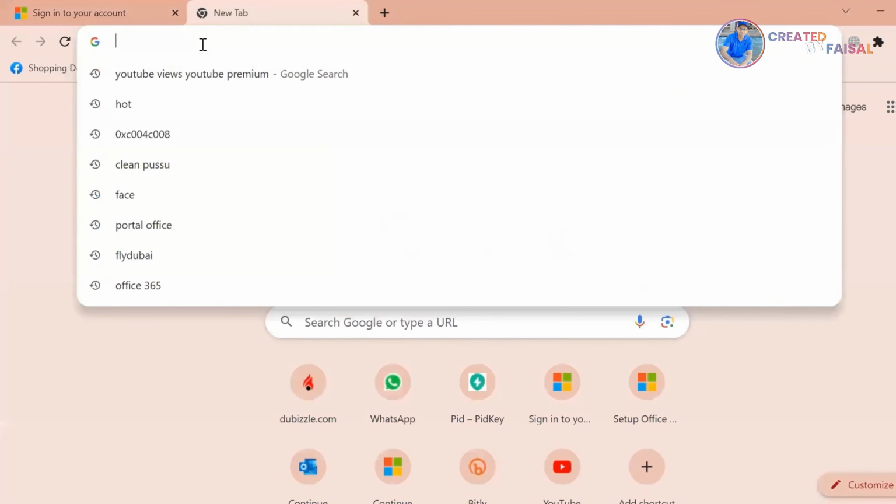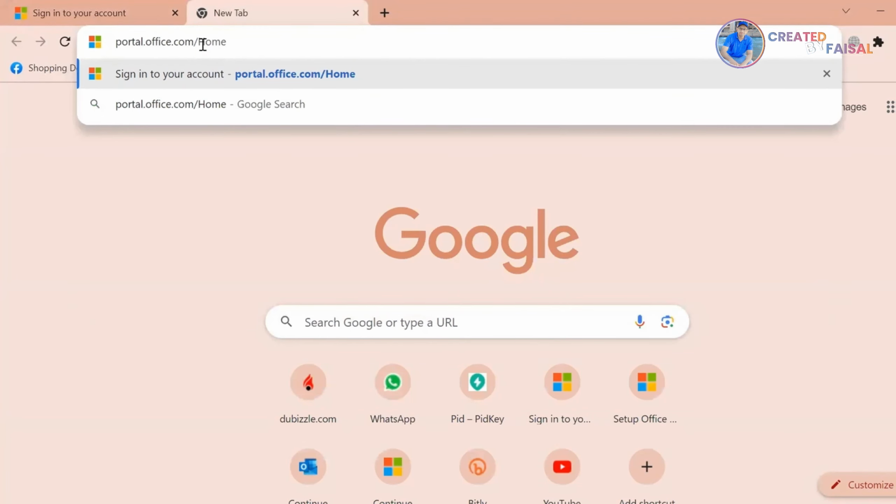Let's start step by step to install Office 365. Just open Google Chrome and paste the link portal.office.com and press enter. I will share this link in the video description.